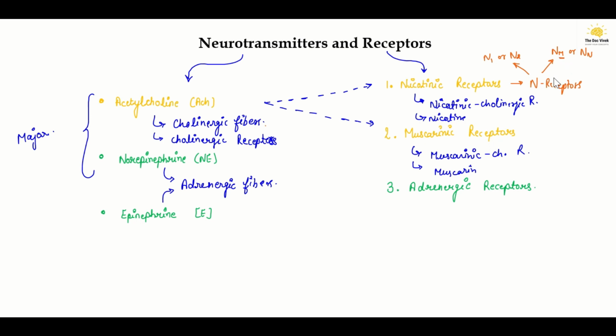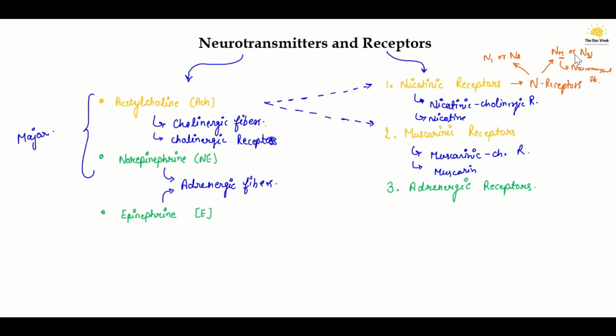NM means that these nicotinic receptors are found on the neuromuscular junction of skeletal muscles.